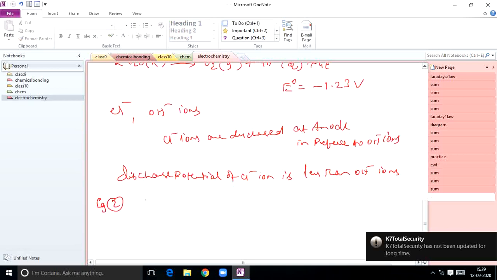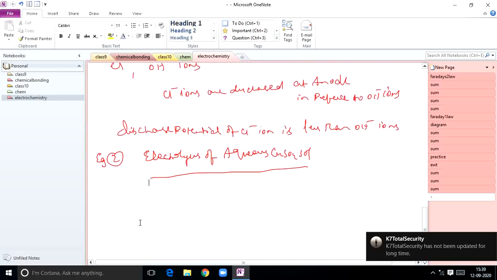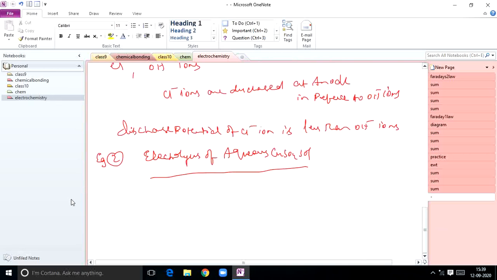Electrolysis of aqueous copper sulfate solution. So if you take electrolysis of aqueous copper sulfate solution, here you can take an inert electrode like platinum. So what will happen if you take an inert electrode here? What are the possible reactions?